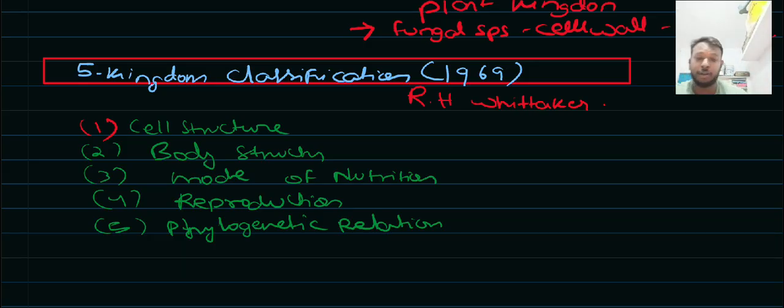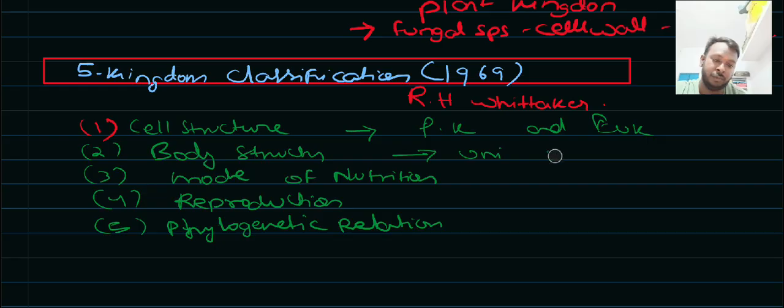Looking at these criteria: cell structure, prokaryotic and eukaryotic; body structure, unicellular or multicellular; mode of nutrition, autotrophic, heterotrophic or mixotrophic, like euglenoids.